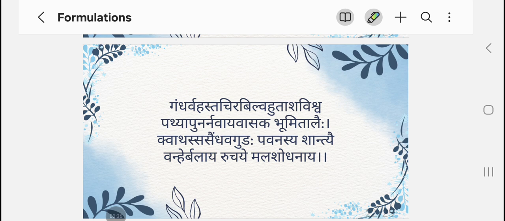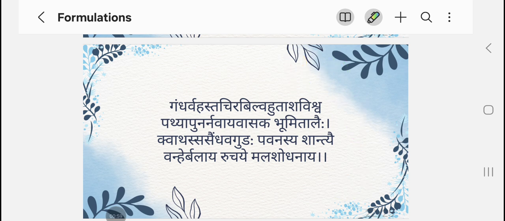So the main ingredients are Gandharva Hasta and Chiruvilva. We have already seen the benefits of Chiruvilva in Chiruvilvadi Kashayam. It is given in Arsha and Bhagandhara Roga, which are Vata Kapha predominant. And it has Hutasha and Vishwa. Hutasha here is Chitraka and Vishwa here is Shunti.